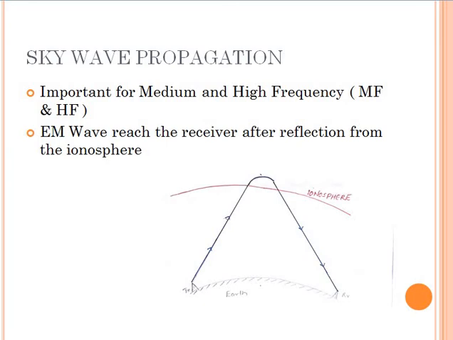So one important thing is that skywave propagation is only between around 2 megahertz to 30 megahertz. So it's mainly in the HF region. We have studied earlier that HF is coming in 3 to 30 megahertz. So the skywave propagation is mainly in the HF region and in some part of the MF region. So this electromagnetic wave reaches the receiver after reflection from the ionosphere.